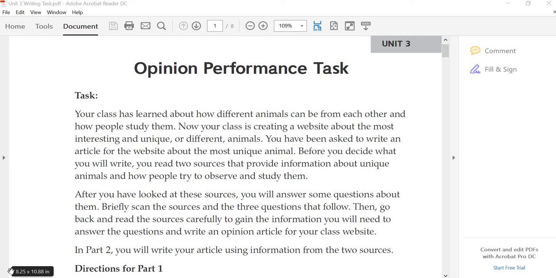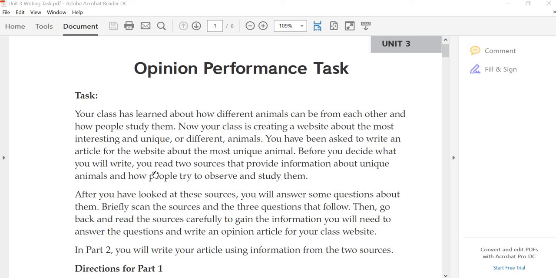First thing I need for you to do is get out this opinion performance task. It should be in your red folder or your A to Z folder. Now, I know you have it because I saw Mrs. Musgraves pass it out to you on Tuesday, and I saw you put them in your folders. So grab that out. Okay, now on this very first page, they are giving you a task.